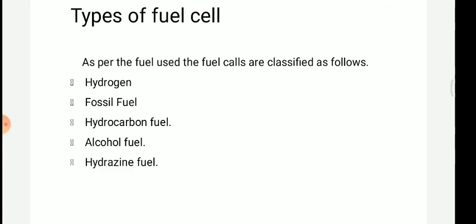So these are all fuel cells. The first and third are totally different: the first one is hydrogen and the third one is hydrocarbons. Then some are alcohol fuels and some are hydrogen.